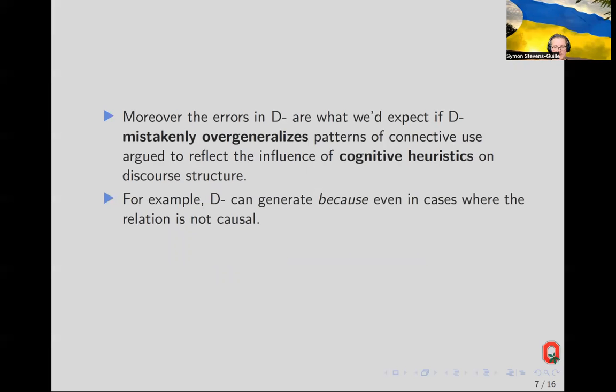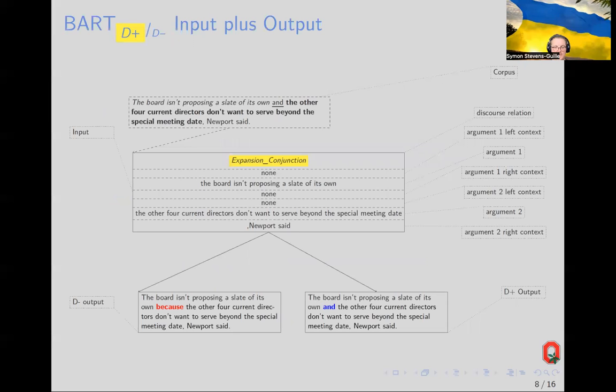To be more specific, we find the mismatches in D- are what we'd expect if the model were overgeneralizing the patterns of connective use predicted by the psycholinguistic hypotheses. And this can be seen on the next slide, where D- generates a causal connective, even when the intended discourse relation isn't causal. So here we see an example of the reference text, the input, and the output. We see that the D+ output correctly recovers the connective "and" in the reference text. The D- model misses this and erroneously produces "because". The difference in inputs between the two models is a discourse relation highlighted in yellow, which is absent in D-.